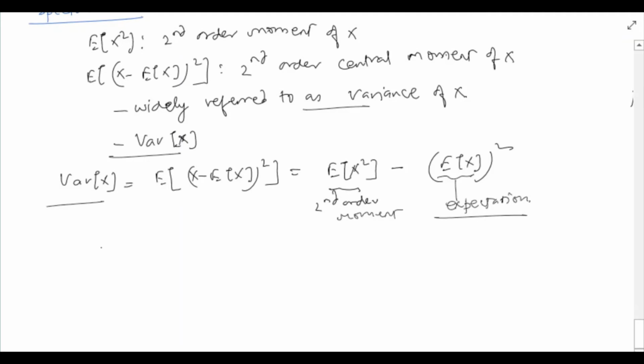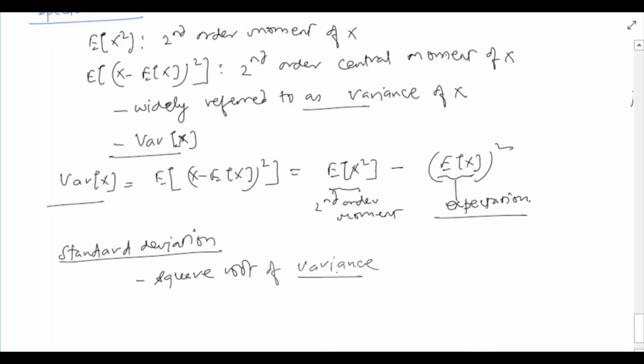Square root of variance is known as standard deviation of the random variable. So let's see standard deviation. Standard deviation of a random variable is square root of variance. It's often denoted as STD-DEV.